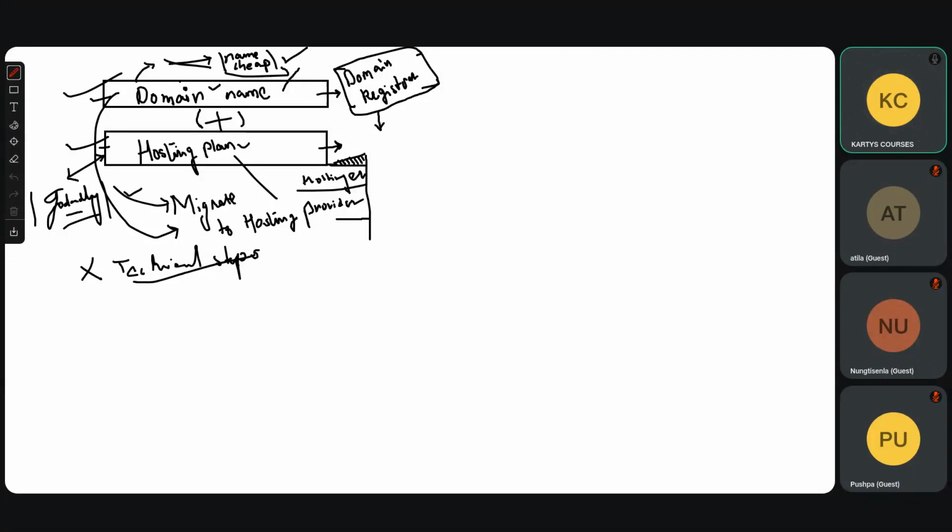So once you buy a hosting plan, what do you get? You get a control panel. This box you'll get. This box is the control panel. Everybody clear?